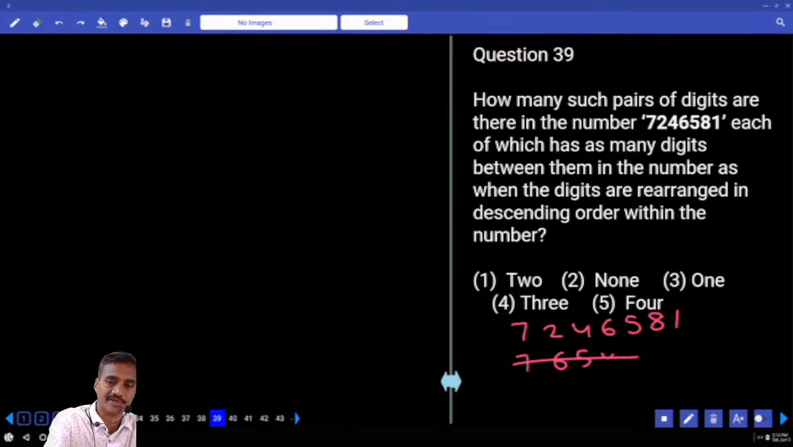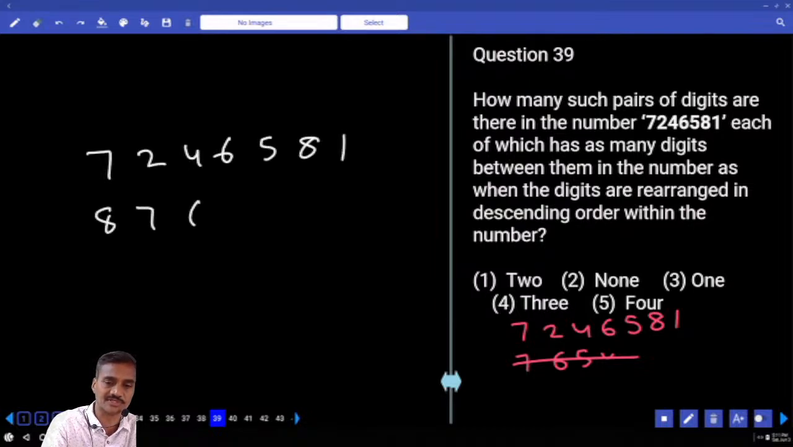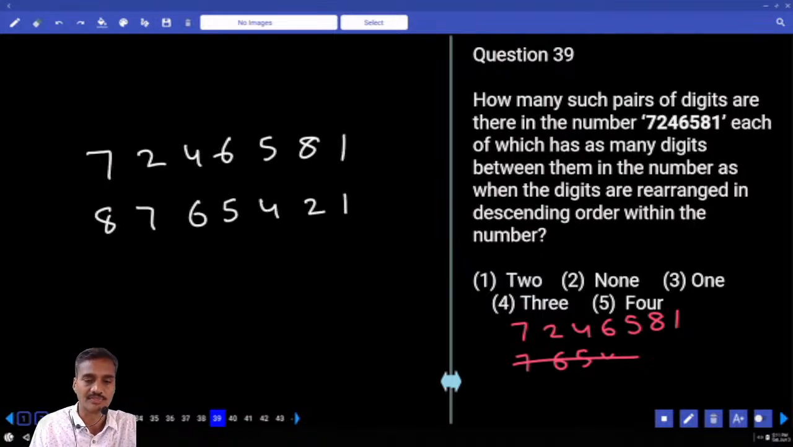Okay. Now the number is 7, 2, 4, 6, 5, 8, 1. When they are arranged in descending order, it is 8, 7, 6, 5, 4, 2 and 1, isn't it? Then now we need to check the order. How many pairs of digits are there between them when the digits are arranged in descending order? Now between 7 and 4 there is 1 digit.